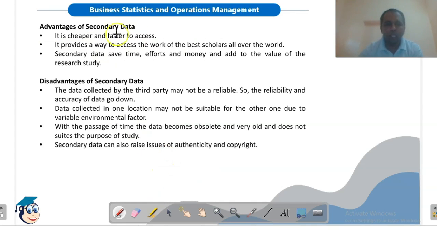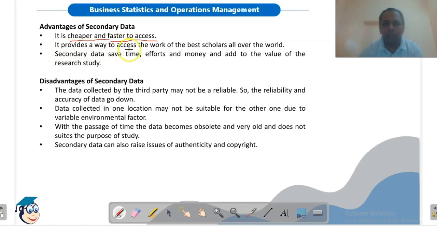What are the advantages of secondary data? It is cheaper, because we need not contact people personally from person to person. We are just accessing information which has already been collected by someone else. We can also search the internet, which is a very cheap source of information. It is faster to access. We can get this data in less time. To collect primary data, we need a lot of time, as we have already seen, but to collect secondary data it is very fast. It takes less time.